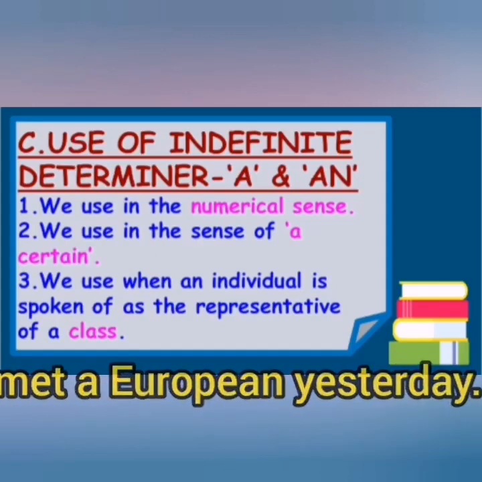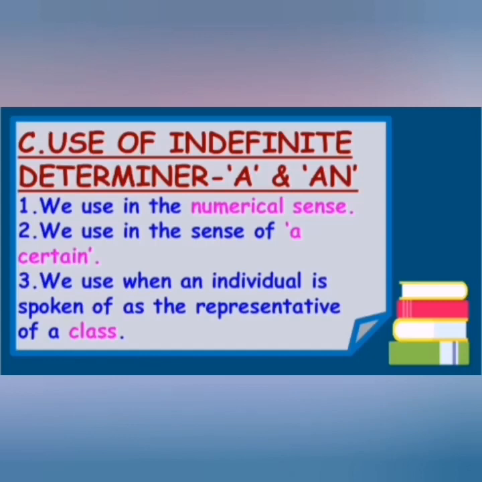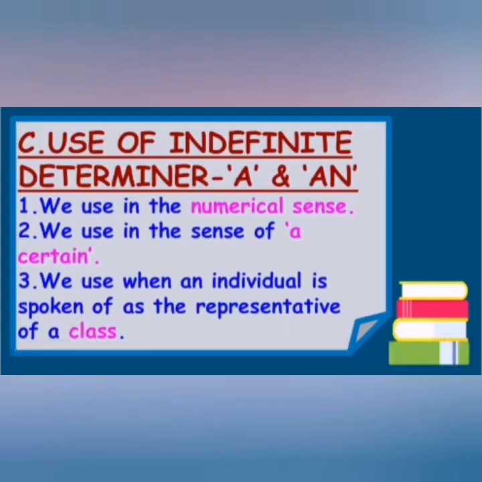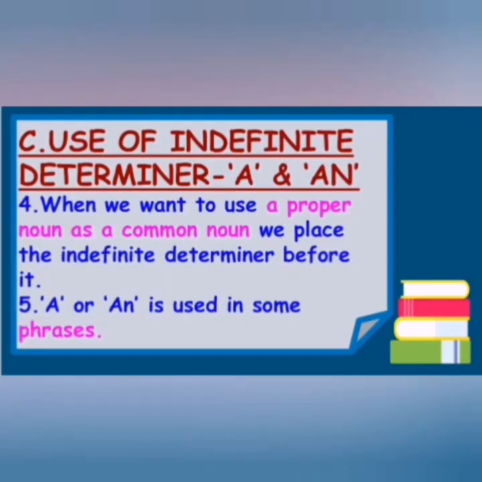The third point is the indefinite determiner is used when an individual is spoken of as a representative of a class. For example, "A girl should be modest in her dress." Here this girl is representative of the whole class, of all girls. So in general we are saying that a girl should be modest in her dress. Understood?